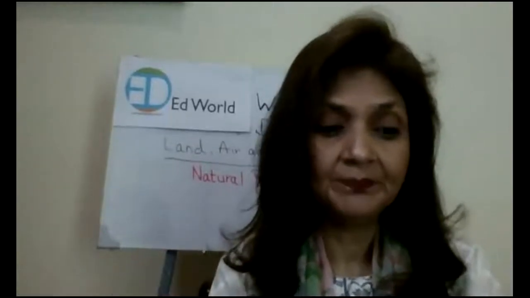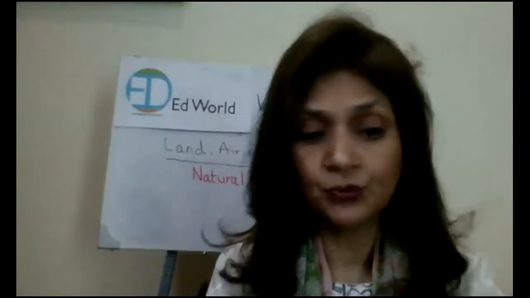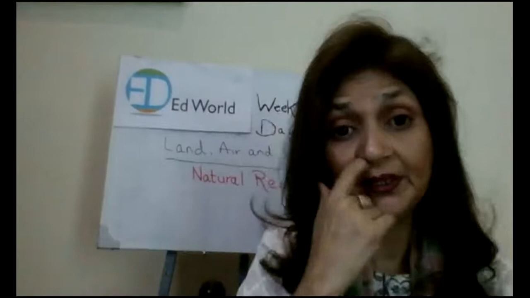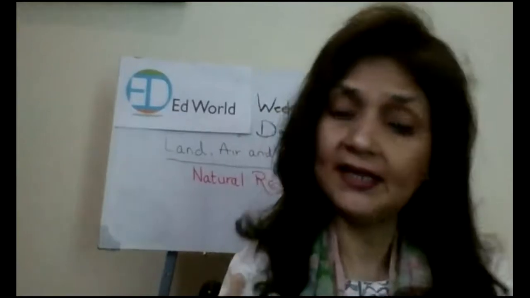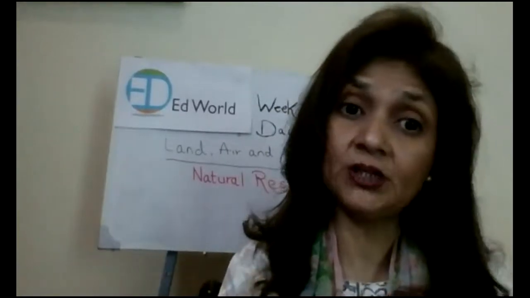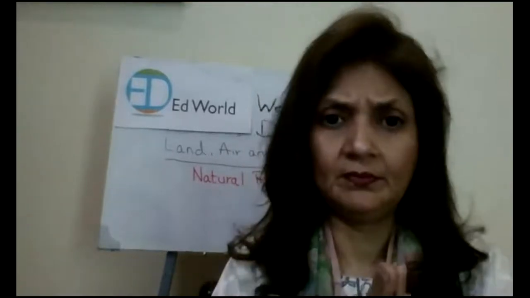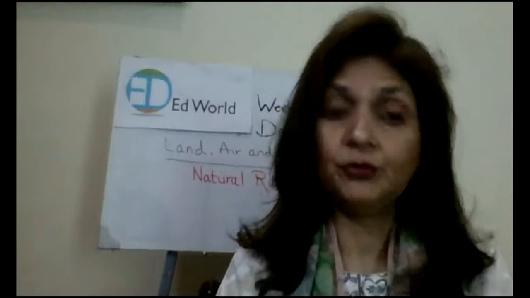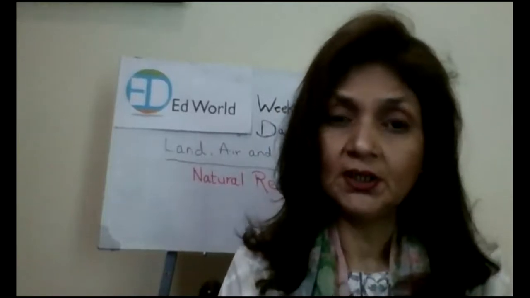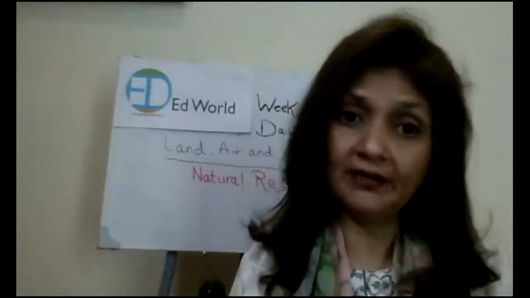In the same way, sunlight, water, and air, they can never be used up. They can never be used up means that they can never be finished. We will always be in need of sunlight, in need of water, in need of air. This is all needed every time. They cannot be used up. They cannot be finished. Throughout our life, throughout the time when the earth is already there, we all are living on the earth.